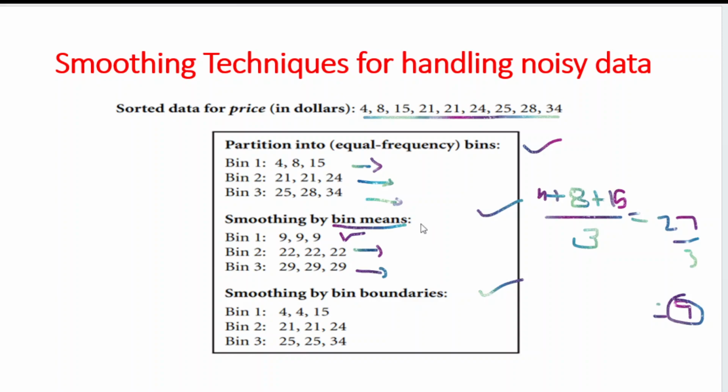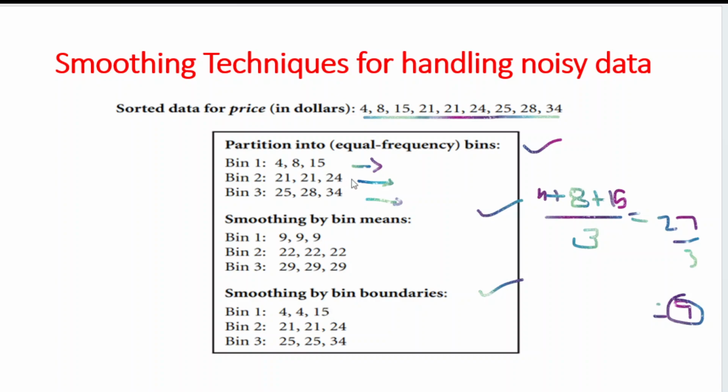Next is smoothing by bin boundaries. If you observe, there are two values: one is the minimum boundary and one is the maximum boundary. In the first bin, the minimum boundary is 4 and the maximum boundary is 15. I replace each value with the nearest minimum or maximum value. The first value is my minimum value, so I write it the same way. Next, 8 is nearer to the minimum value, so I write it as the minimum value. And 15 stays as it is, the maximum value.